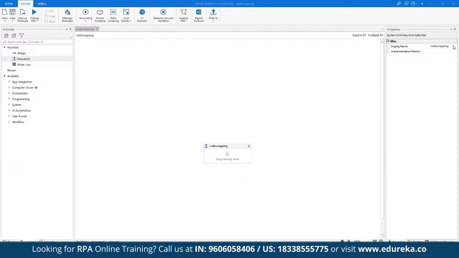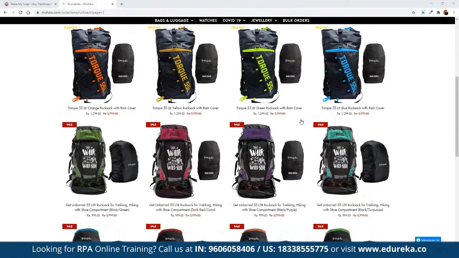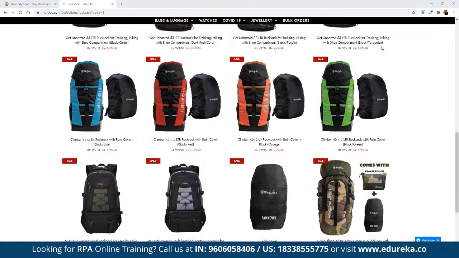That means, if you open this website in the browser, we would be looking at some data sets. We can use any e-commerce store. For example, suppose we have selected one category for Mufubu. Let's suppose here we have backpacks, right? We can use any other domain. For example, it can be any e-commerce store from where we want to scrape data.